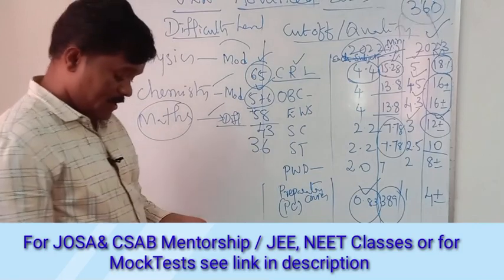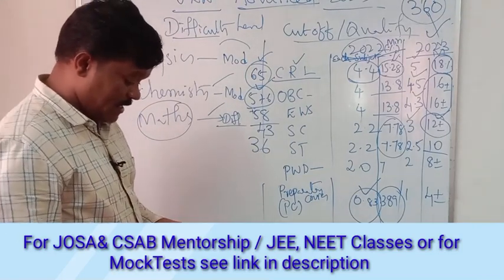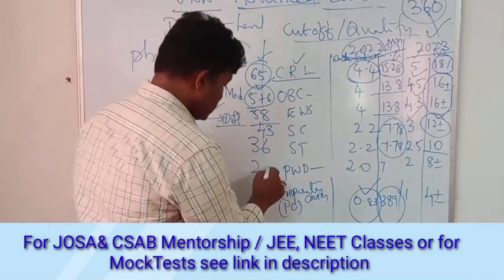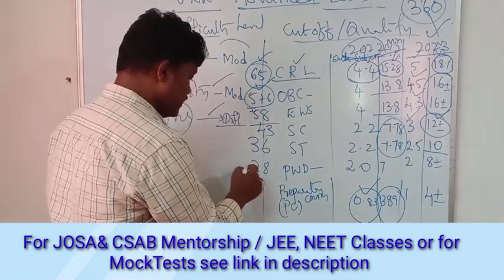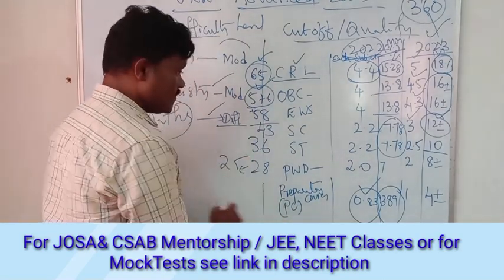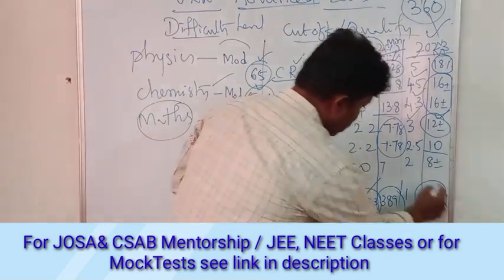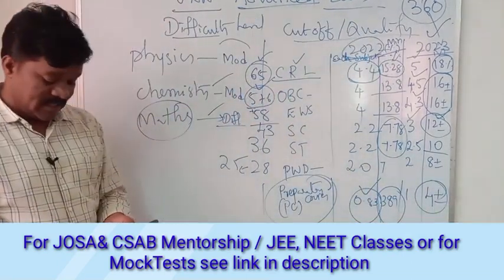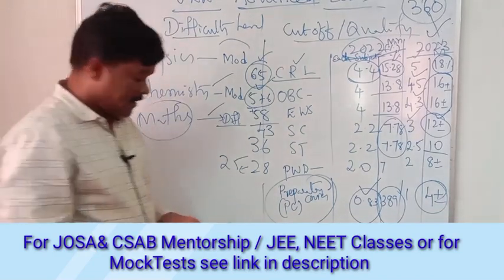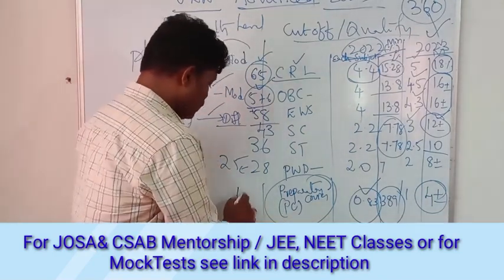For PWD, that is around 28 marks, and it can even be less, up to 25. For the preparatory course, it is 4%, which is very low, around 14 marks.